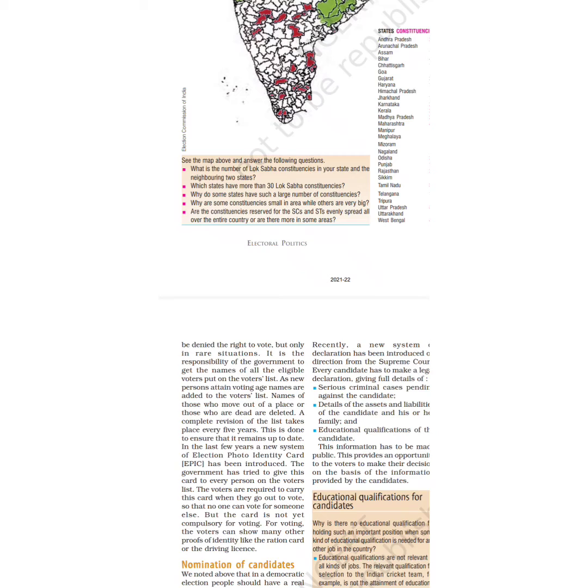So class, certain people go to other countries for studying or for getting a job, and there are people who have died because of any reason. So these names should be deleted from the list, and those people who reached the age of 18 years should be added to the voter list. A complete revision of this list takes place every 5 years.